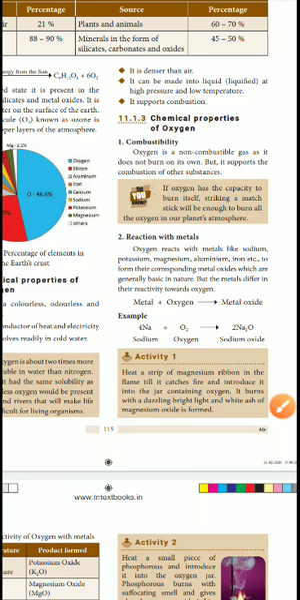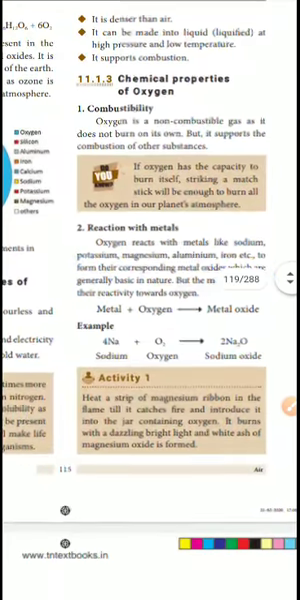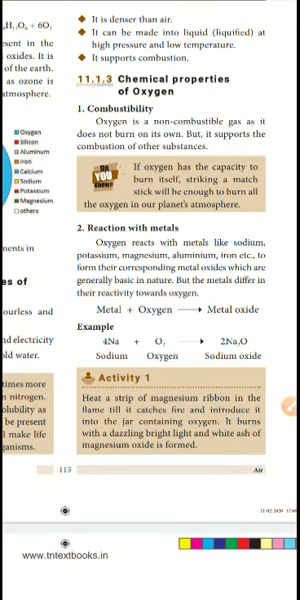Students, today we will see the chemical properties of oxygen. First, we have combustibility. What do you mean by combustibility? Oxygen is a non-combustible gas, so it does not burn.